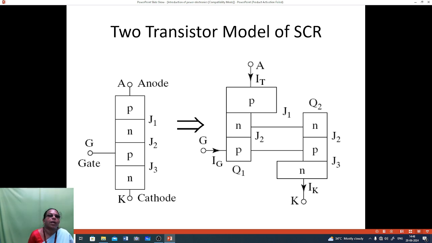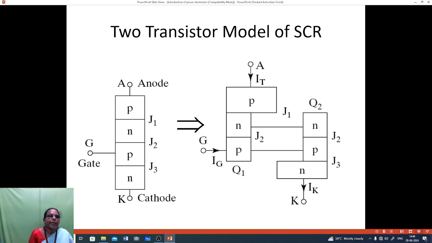Two transistor model of SCR. So normally a thyristor is a 4-layer 3-junction device. Here J1, J2, J3 are the 3 junctions, and the terminals are anode, cathode and gate. So this will be converted into P-N. The N will be divided into 2 parts, and the central P between the J2 and J3 junctions is also divided into 2.